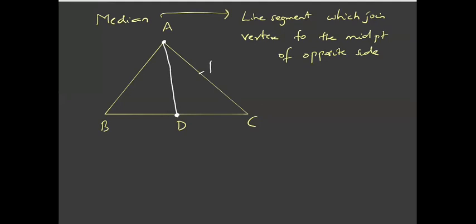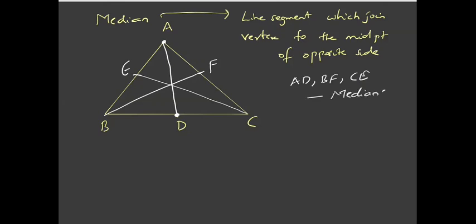Similarly, if I take the midpoint of AC as F, then BF is the median. And if I take the midpoint of AB as E, then CE is the median. So these three, AD, BF and CE, are said to be the medians of this triangle. Now you can notice that I have drawn the diagram in such a way that all these three lines AD, BF and CE pass through the same point. These three medians are concurrent.